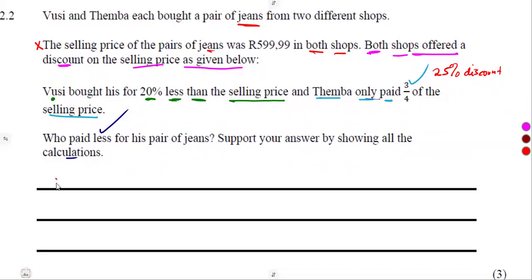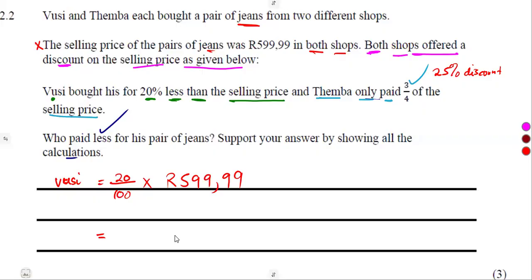So let's start with Vusi. For Vusi, there is a 20% less, which means we need 20 over 100 of the selling price, which is 599.99. So that was going to give us the 20%, the discount.